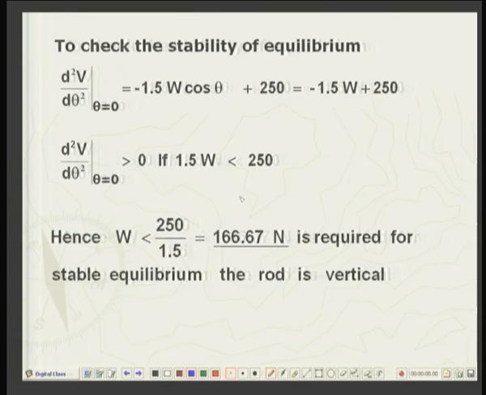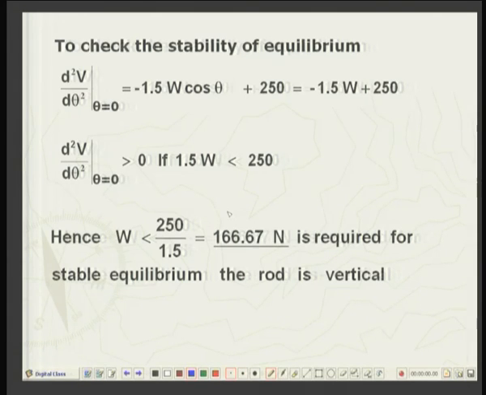So, as long as the weight on the rod is less than this, we will have stable equilibrium. As soon as it exceeds, we will have unstable equilibrium. So, you imagine that here is a rod, I am slowly increasing the weight sitting on it, and up to 166.67 Newton weight, the rod is straight vertical in a stable manner.